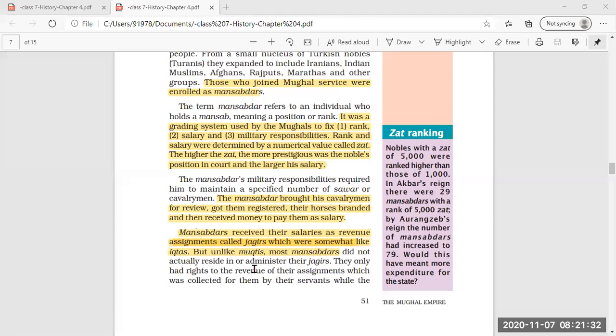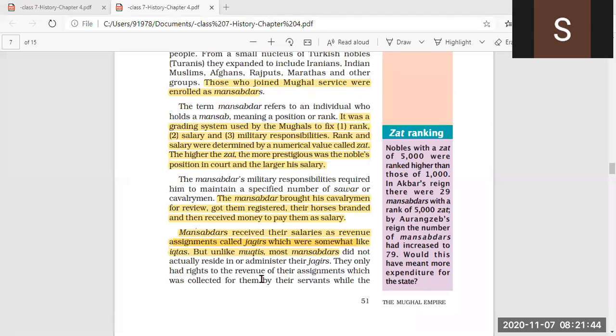But unlike Muktis, most Mansabdars did not actually reside in or administer their Jagirs. Like we have seen in the case of Muktis in the previous lesson, they did not live on that land. They only had the right to the revenue of their assignment, which was collected for them by their servants.